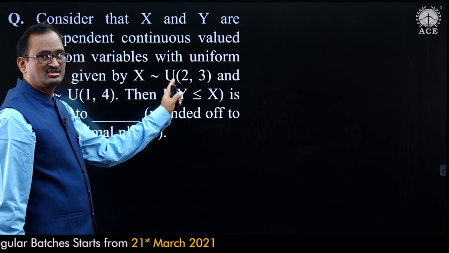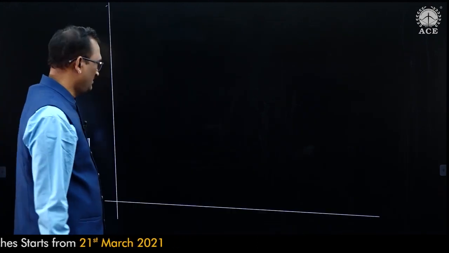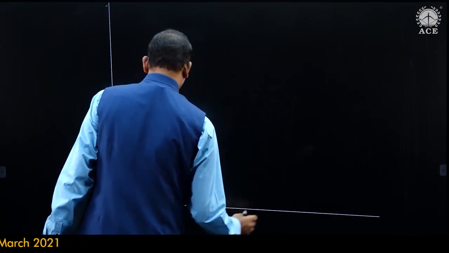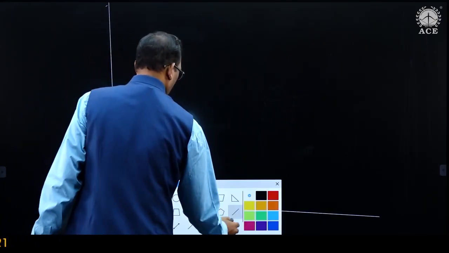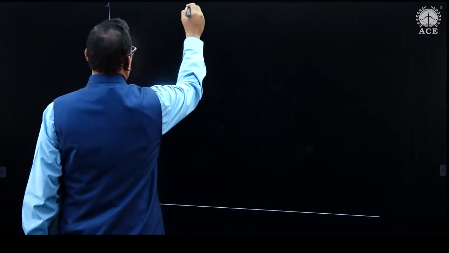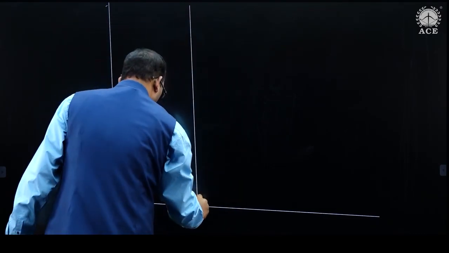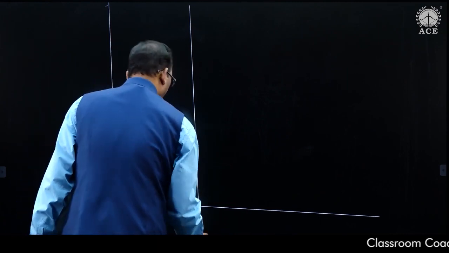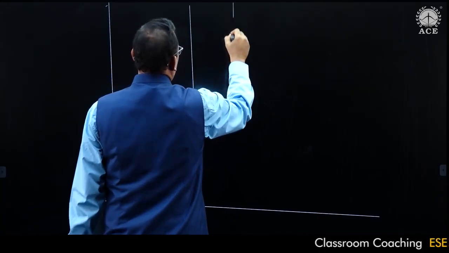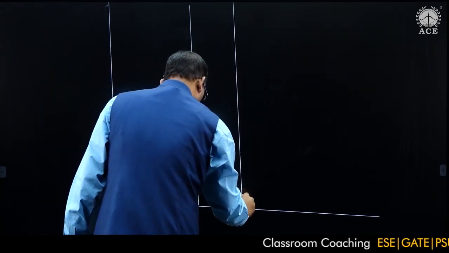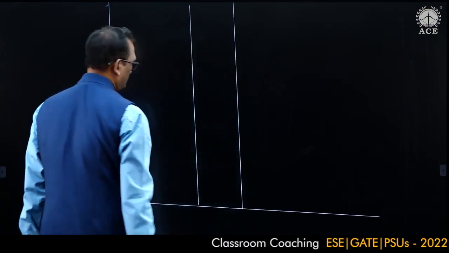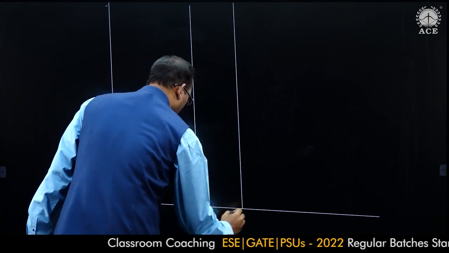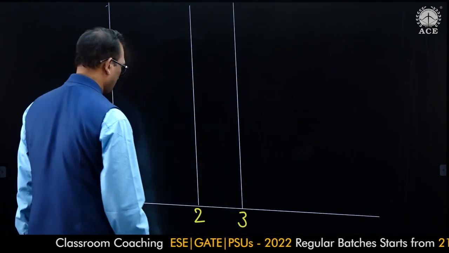X is uniformly distributed in the interval 2, 3. This is x equal to 2 line, this is x equal to 3 line.